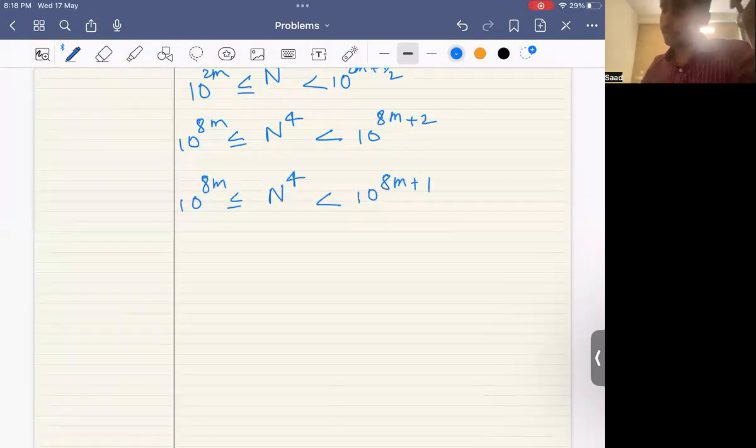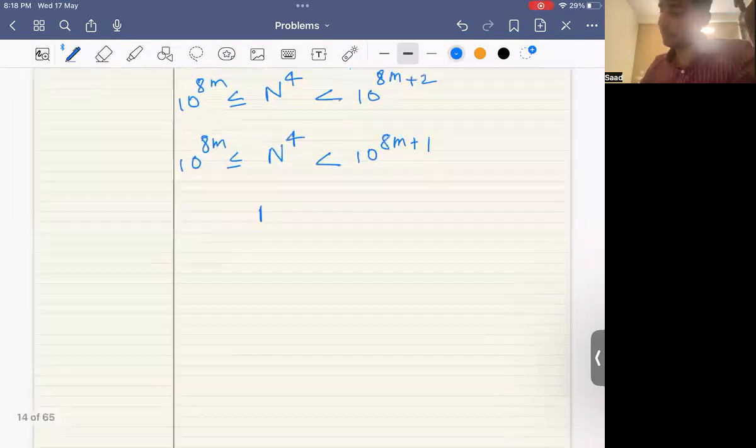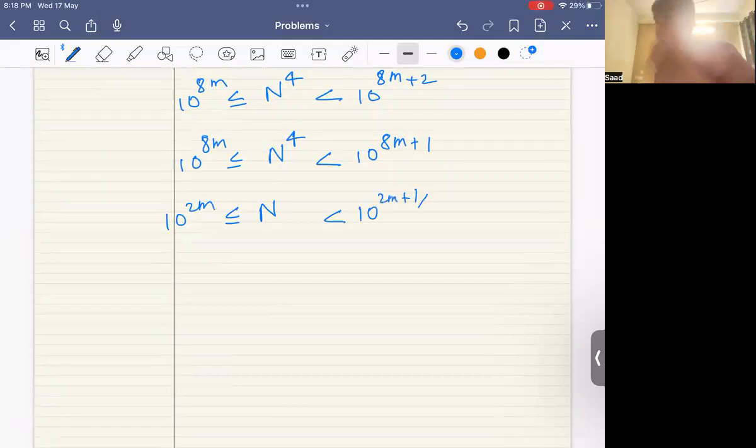And going back, you'll get that n lies between 10 to the 2m to 10 to the 2m plus 1 by 4. Right. And I'll just do it one more time and I'll say that that's how it works.